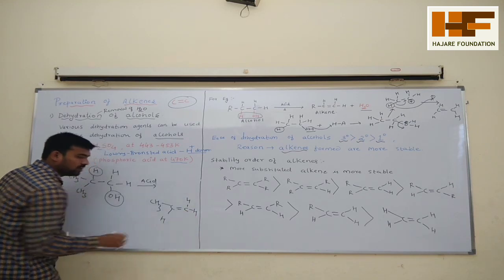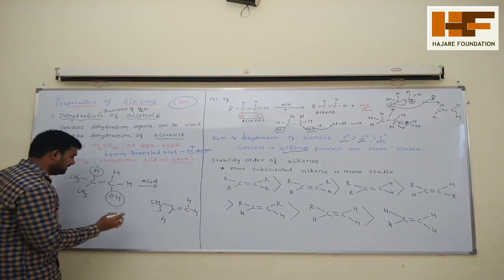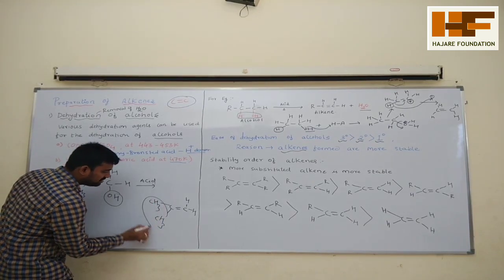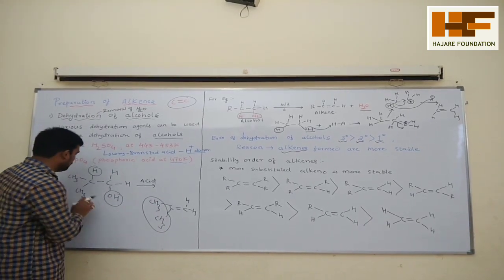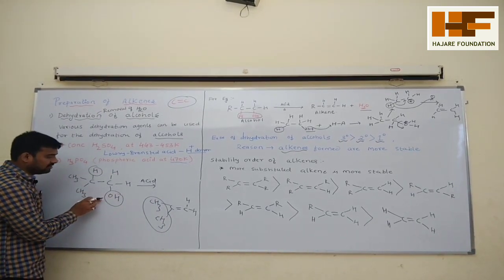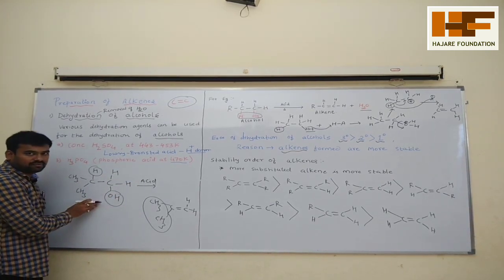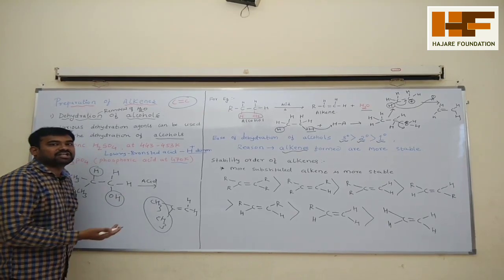H. So what do you mean by substituted? See, this is CH3 here. This is more substituted. So this alcohol is what is called a primary alcohol. If you take CH3 here, CH3, you will get a better alkene, which undergoes a better dehydration process.